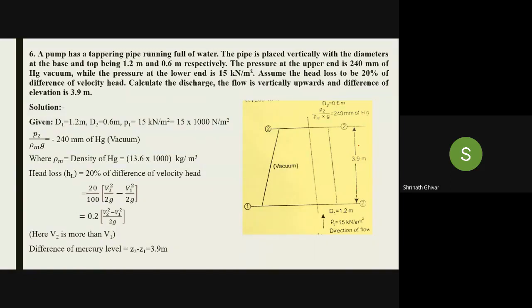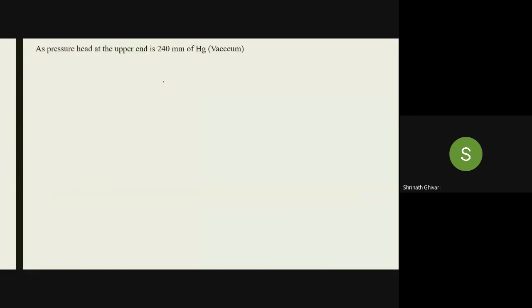The difference of level is 3.9 meter. As per the pressure head at the upper end is 240 mm of Hg of vacuum, we are going to calculate P2. P2 by rho g equals 0.24 meter of Hg. I have converted this 240 mm into meter.